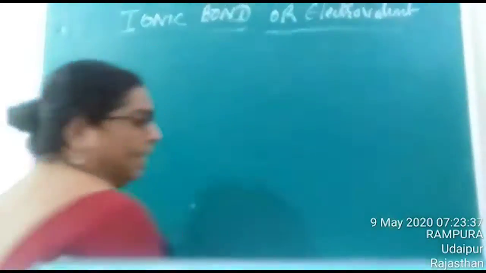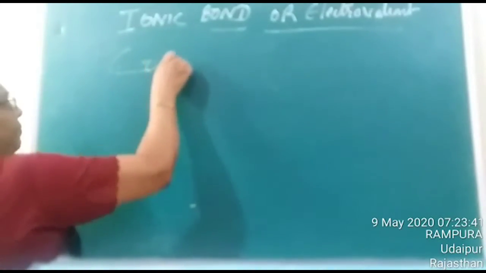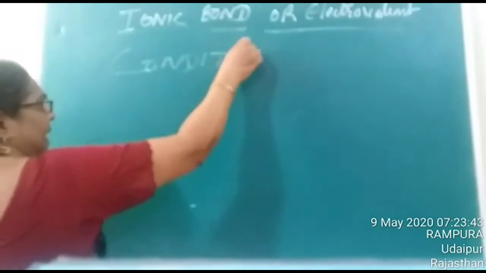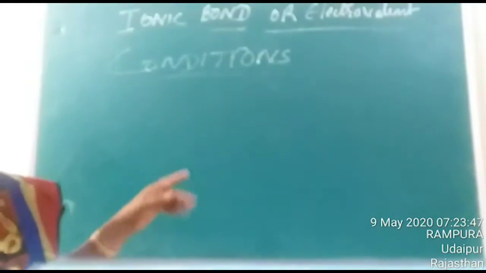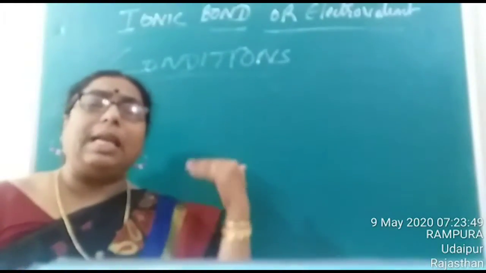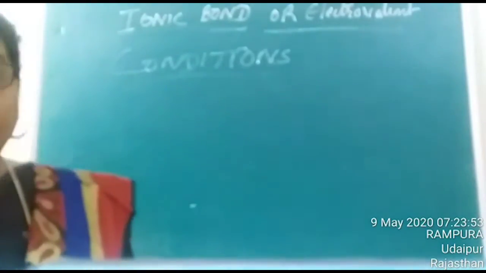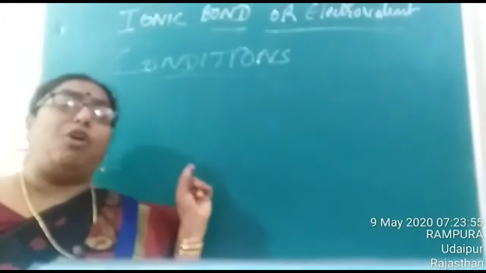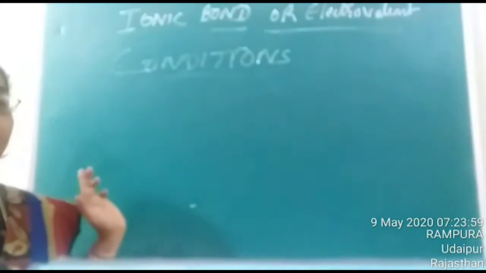What are the conditions needed for the formation of ionic bond? Children, in the last example you have seen that the bond is formed between a metal and a non-metal. So generally, in case of ionic bond, the bond is formed between a metal and a non-metal. And what are metals?